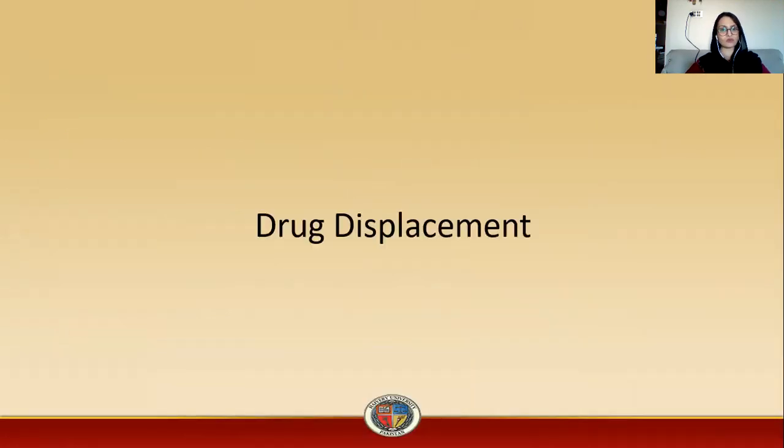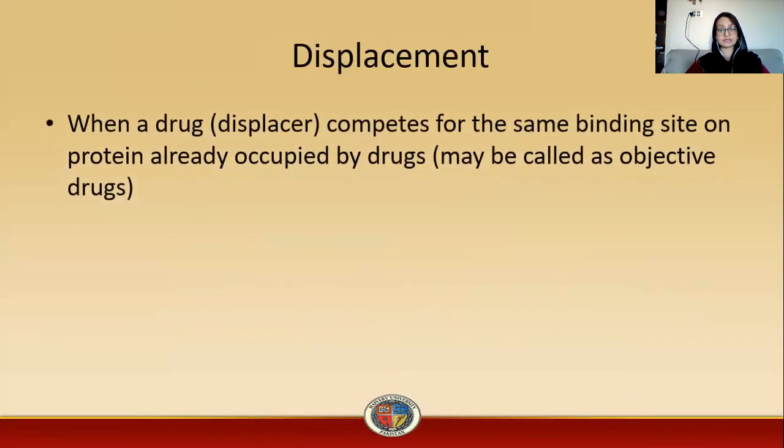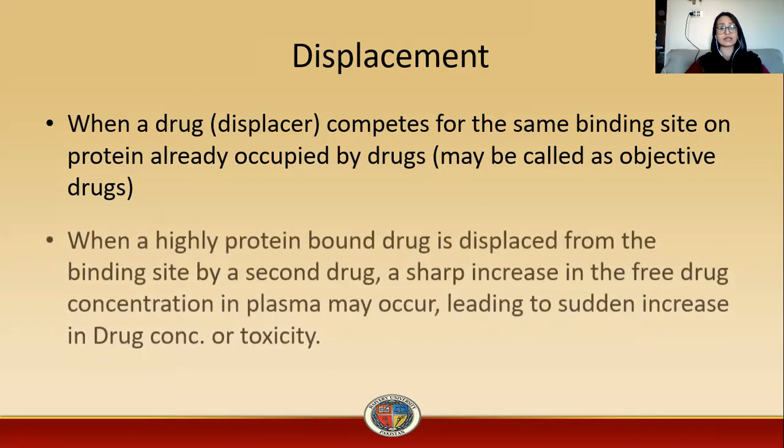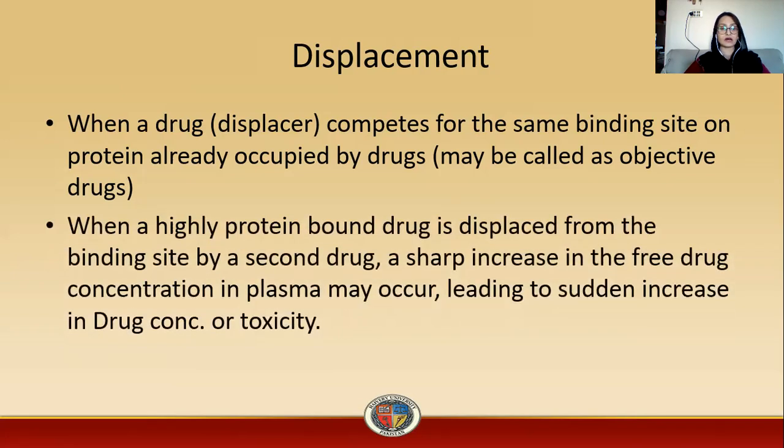Now we discuss drug displacement. First of all, what is displacement? When a drug, that is a displacer, competes for the same binding site on the protein already occupied by the other drug, which may also be called the objective drug, this is called displacement. So when a highly protein-bound drug is displaced from the binding site by a second drug, a sharp increase in the free drug concentration in the plasma may occur, leading to a sudden increase in drug concentration or toxicity.